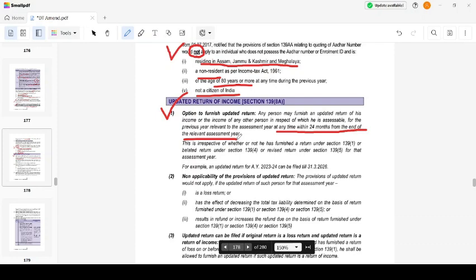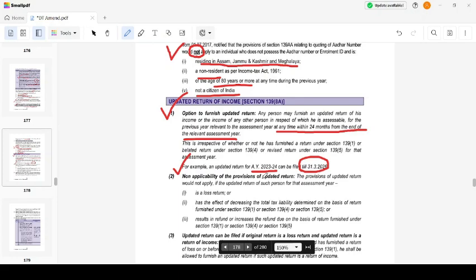Even if I furnished the due return of income or belated return or the revised return, I will be able to update it. An updated return for AY 22-23 can be filed till 31/3/2026. From the end of the assessment year, 24 months' time has been given. So this is an important MCQ again. See, MCQ doesn't mean that it will come only as an MCQ. It can also come as a small subdivision in the big questions.